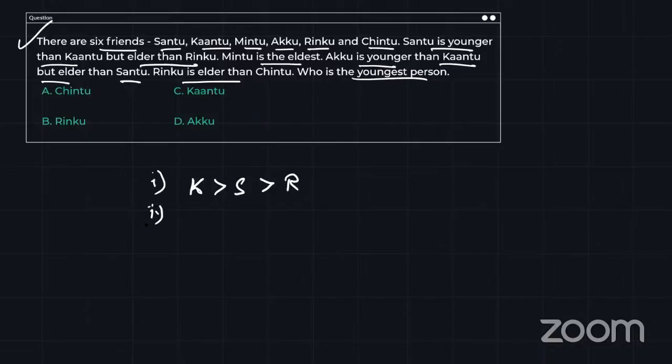Let's write the second one also. The second is, over here, Mintu is the eldest. Now Mintu is the eldest means, if there are how many people? 6 people are there.